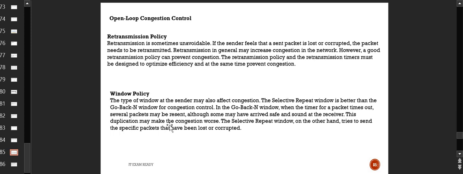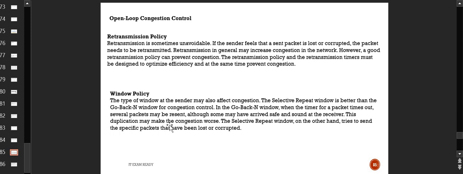The timer should be a little longer, or make sense as per the network capacity, so that the retransmission does not occur in a manner which increases the congestion in the system. It should basically optimize the efficiency of the system and prevent the congestion. So this is the retransmission policy, to have a policy where the retransmission timers are designed in such a way that the congestion doesn't occur. This is the retransmission policy.